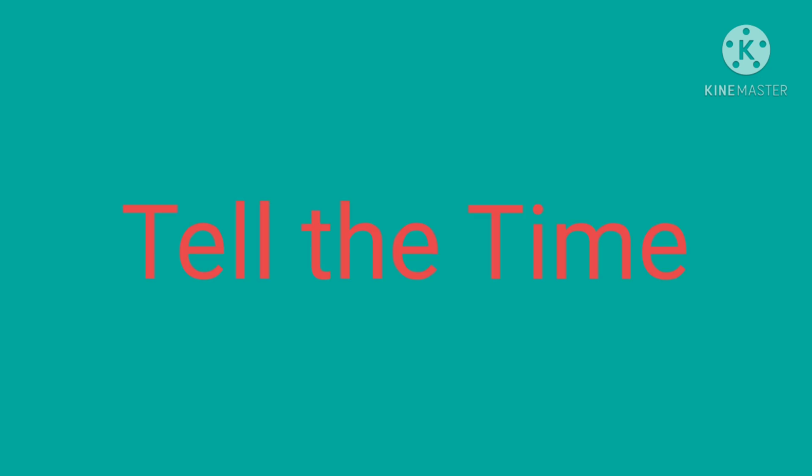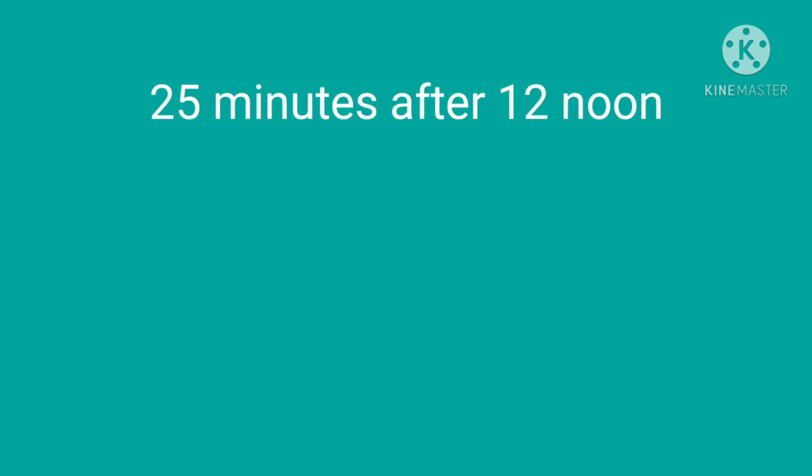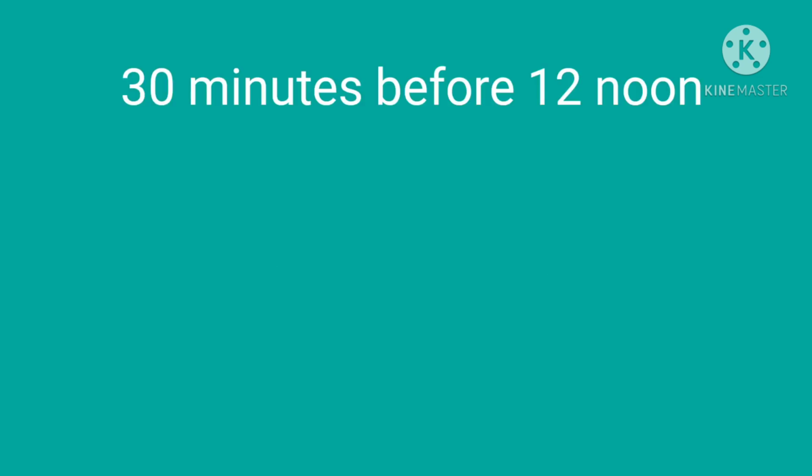Okay, children, can you tell me the time now? 25 minutes after 12 noon. We know that the time after noon is written as PM. So, the time will be 12:25 PM. Can you tell me what is 30 minutes before 12 noon? It is the time before midday, isn't it, children?